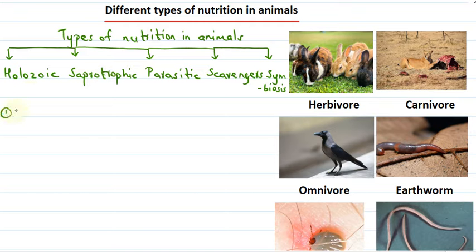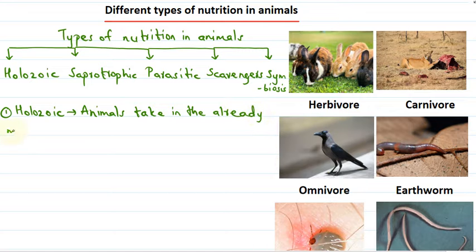First, we will look at holozoic nutrition. So what happens in holozoic nutrition? Here the animals take in already prepared food, and this food can be in liquid or in solid form.